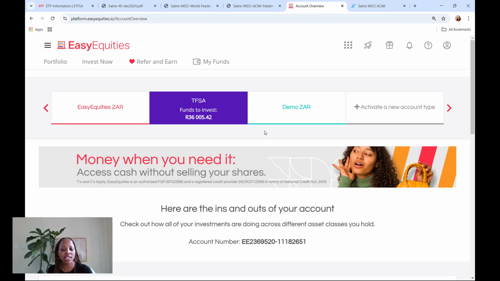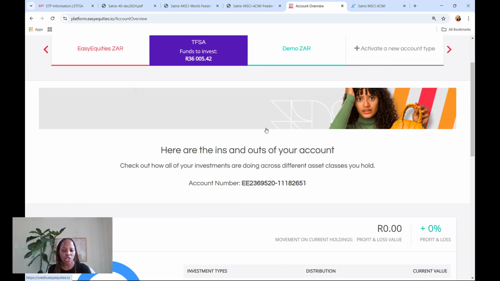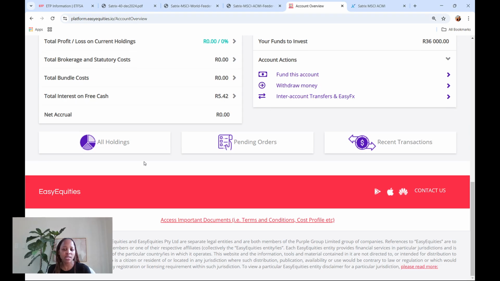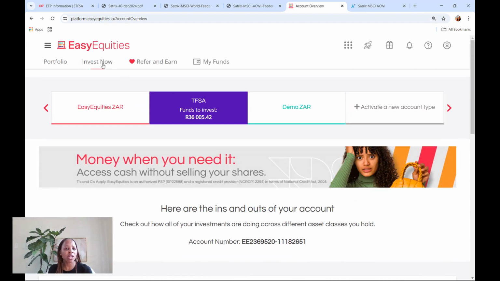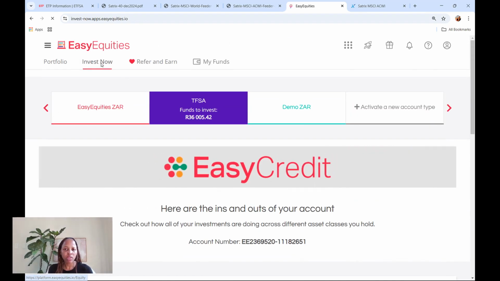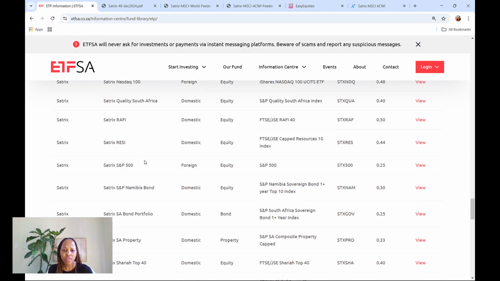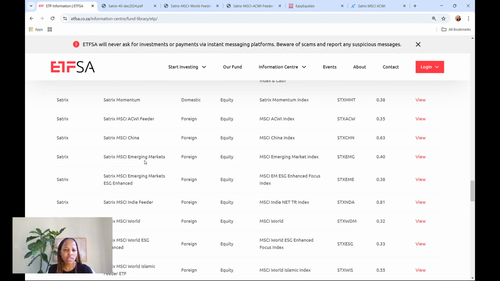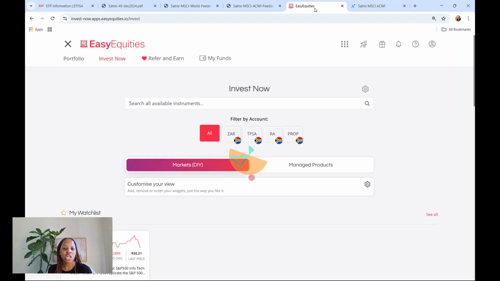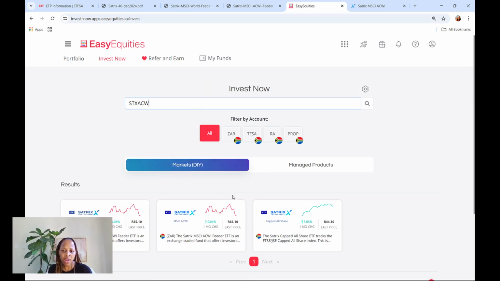Okay, back to my daughter's account. Let's invest. So that's all I wanted to show you, my investment choices. Well, I don't have any holdings, so if I click on all holdings, there's nothing. So let me click on invest now, and let me see the code of that Satrix ETF. It's called Satrix MSCI, so STXACW. Let me see if I use that to search. STXACW. Let's see if it will come up. There we go. Okay, so I'll click there.